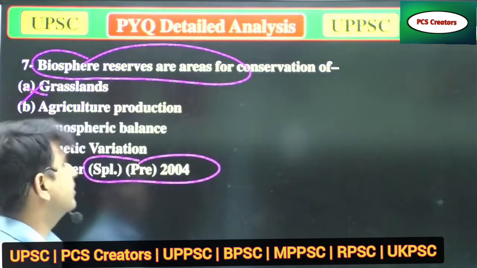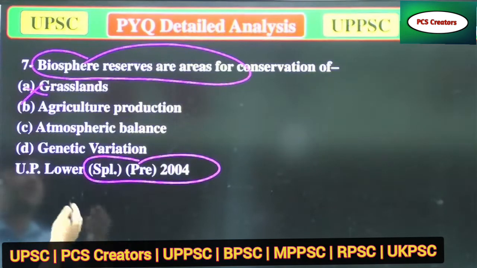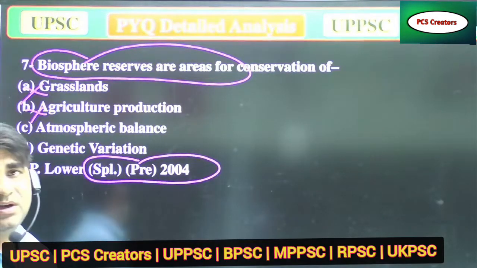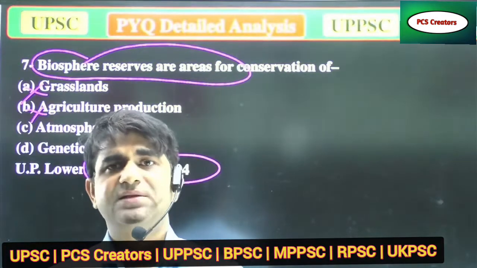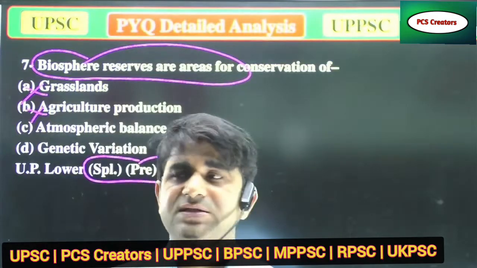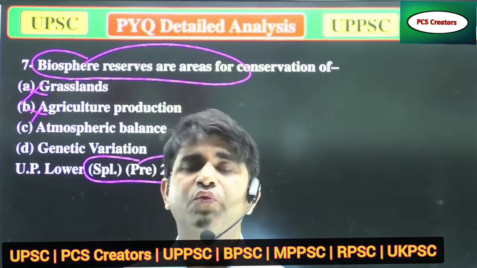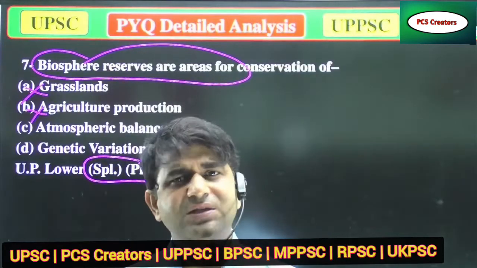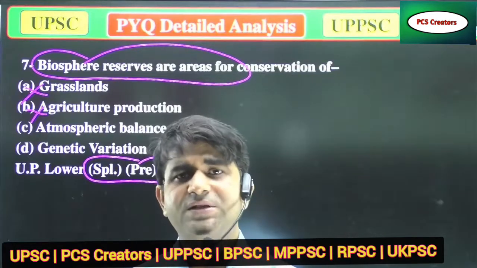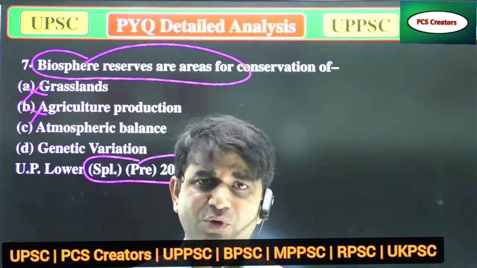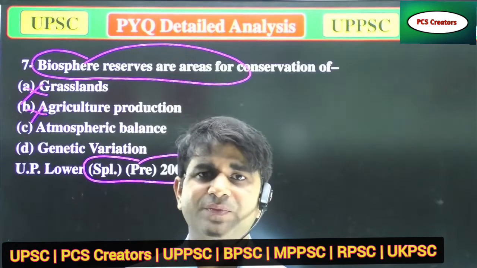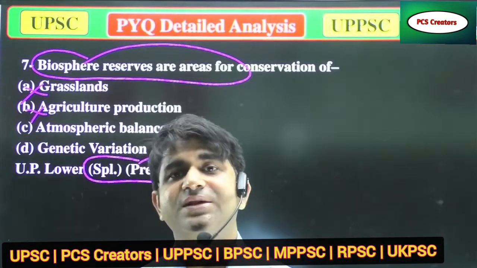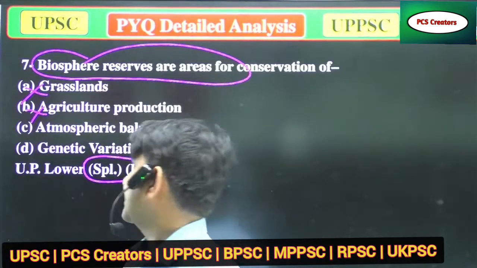Now come to the second option, agriculture production. Why would a biosphere reserve conserve agriculture production? Because various machinery and government sectors work for agriculture production, and there is an agriculture ministry for that. So there is no need to talk about agriculture production among biosphere reserves. So the second option is incorrect.